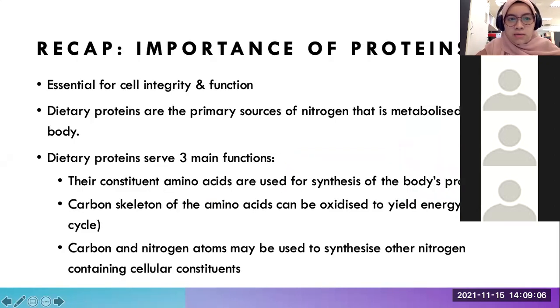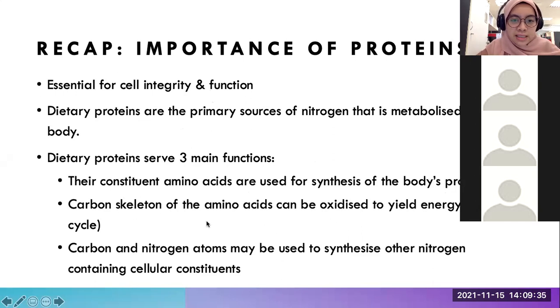Okay, so what are the importance of protein? Mainly proteins are essential for cell integrity and also function. And the dietary proteins, meaning proteins that we acquire from our diets, are the primary source of nitrogen, which are then metabolized by our body. And these dietary proteins serve three main functions. First, their constituent amino acids are used for the synthesis of the body's proteins.